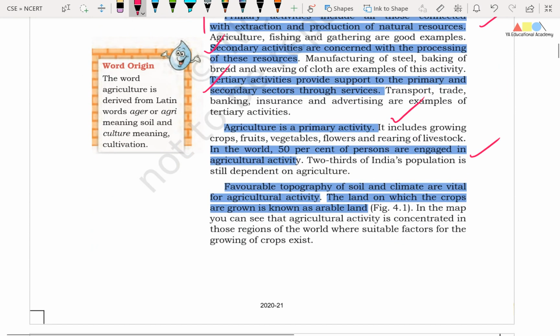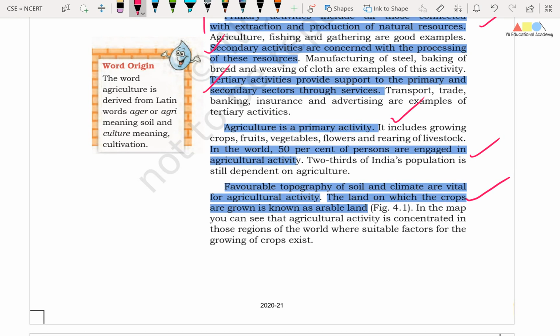Okay friends, in the world 50% of persons are engaged in agricultural activity. So in our country also more than 50% of the people are dependent on agriculture, or we can say on the primary sector. Right friends, favorable topography of soil and climate are vital for agricultural activity.